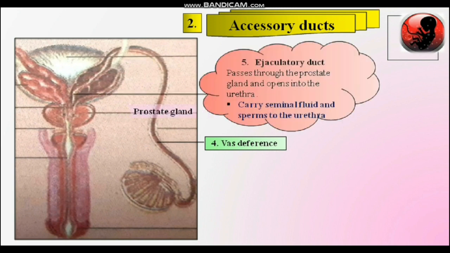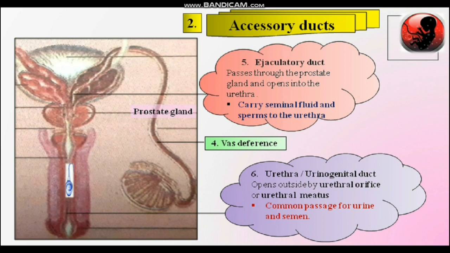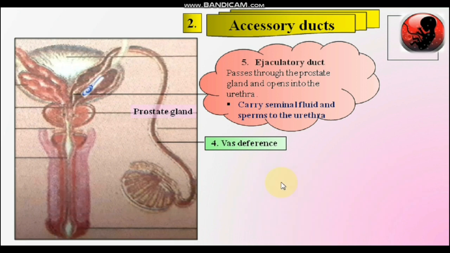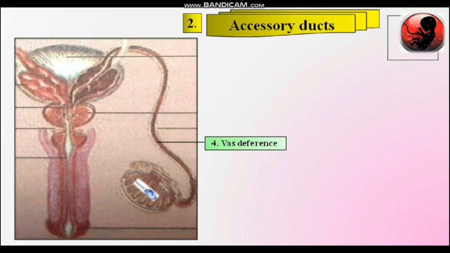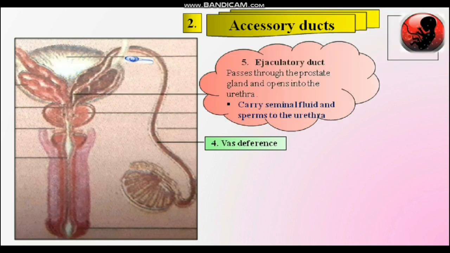Now, the remaining accessory ducts which are present in the abdomen, that is the ejaculatory duct and urethra. Now see, this is sperm which is formed in the seminiferous tubules. From the epididymis they enter into the long duct, that is the vas deferens. From the vas deferens, sperm enters into the ejaculatory duct. This vas deferens loops over the ureter, which arises from the urinary bladder. Ureter and urinary bladder are parts of the excretory system.